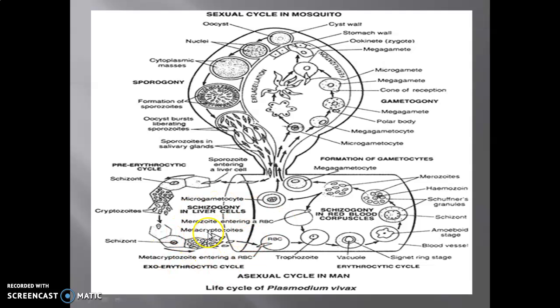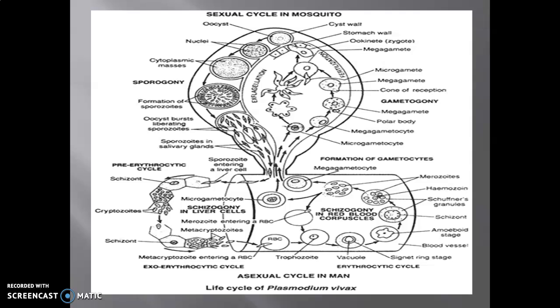Here is the asexual cycle. Here you can observe the exoerythrocytic stage, here the erythrocytic stage, and here you can see the sexual cycle which is observed in the mosquito.